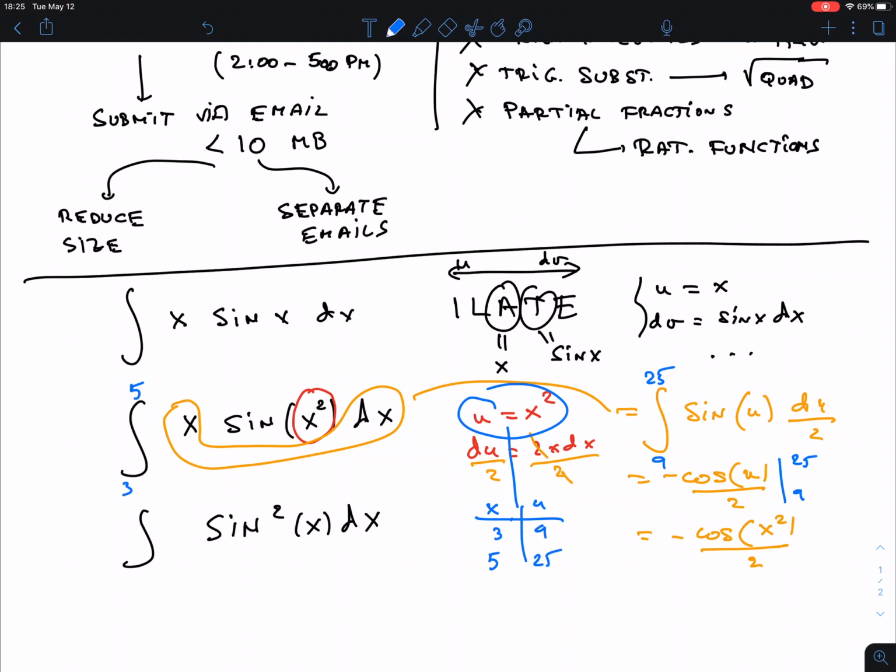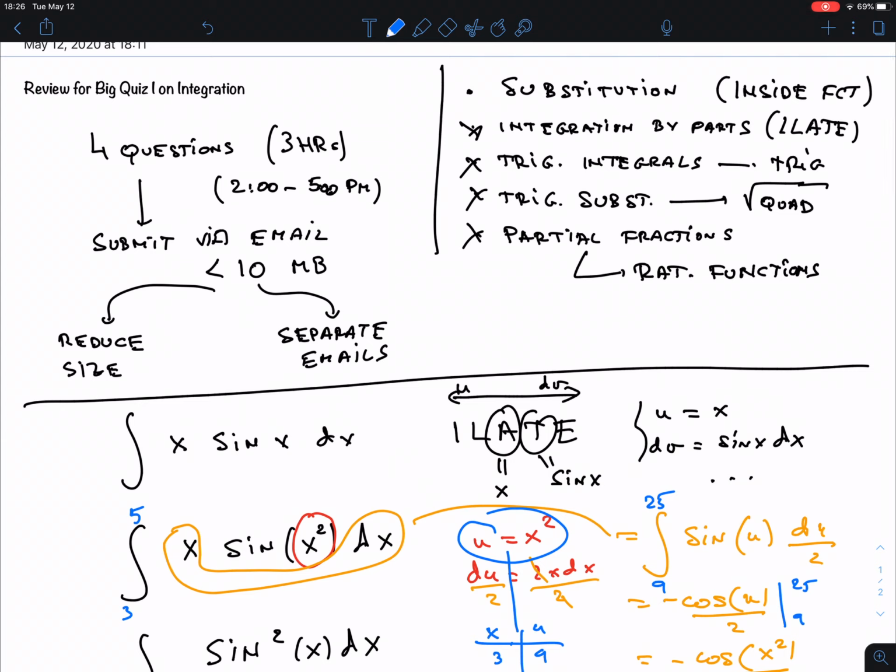So what we are left with here is really a trigonometric function, a product of trig functions. So this is what we call the trig integrals. That's how they look. Okay.